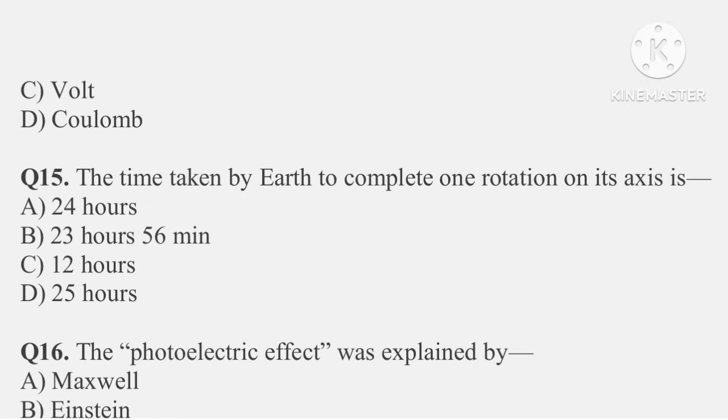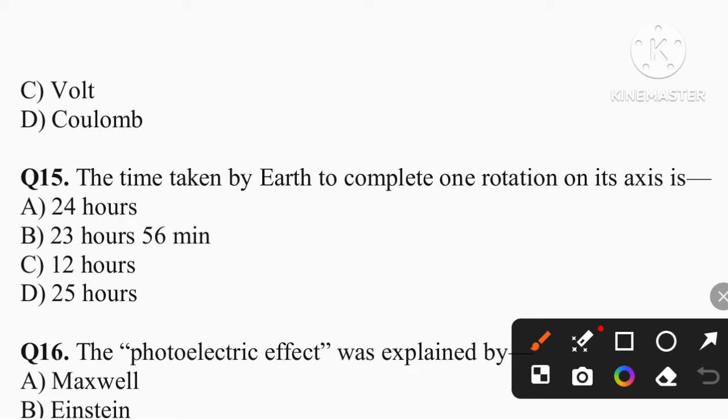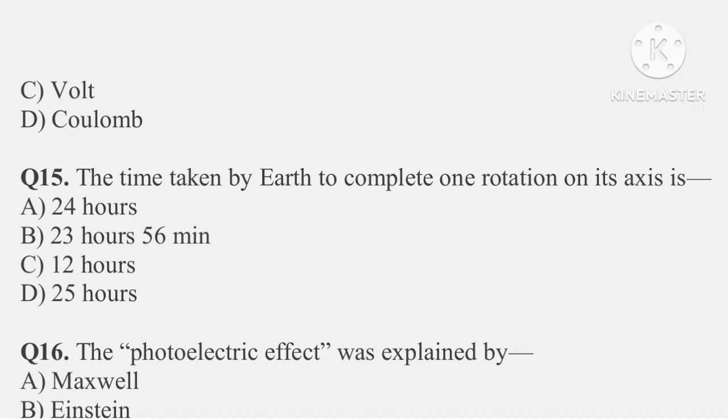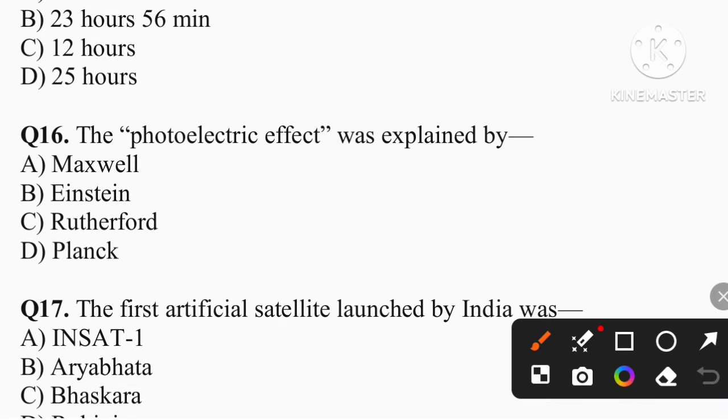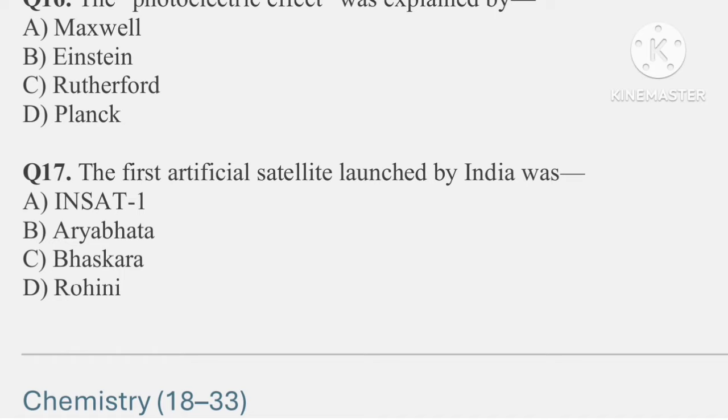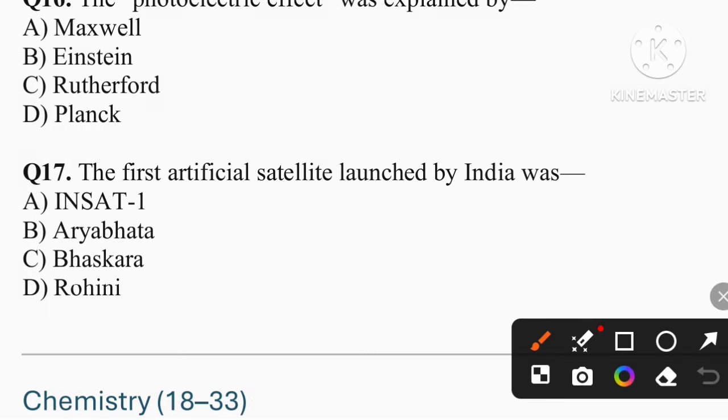Question number 15: the time taken by Earth to complete one rotation on its axis is option B, that is 23 hours 56 minutes. Question number 16: the photoelectric effect was explained by Einstein. That is option B. Question number 17: the first artificial satellite launched by India was Aryabhatta. That is option B.